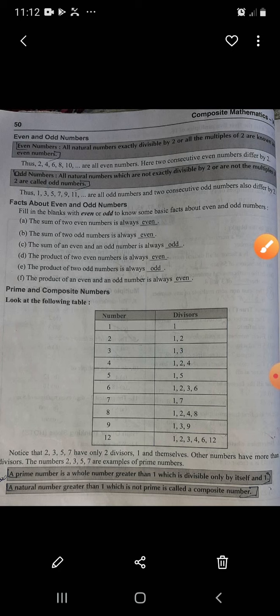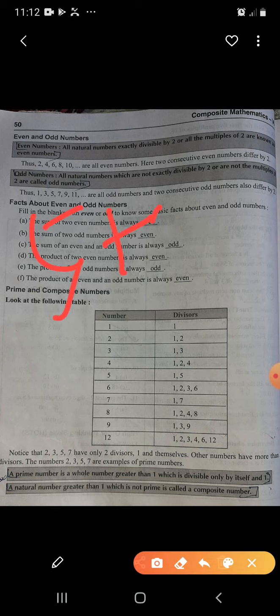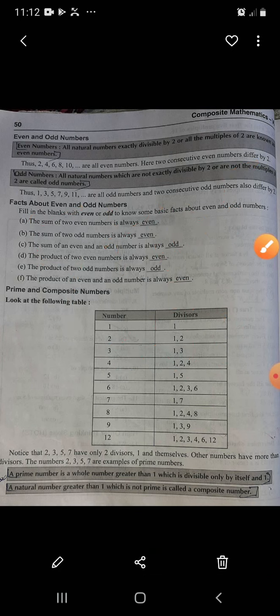The sum of two odd numbers is always even. If I say 5 plus 105, how much? 110. This is an odd number, this is an odd number, but the result is an even number. So the second condition: the sum of two odd numbers is always even.